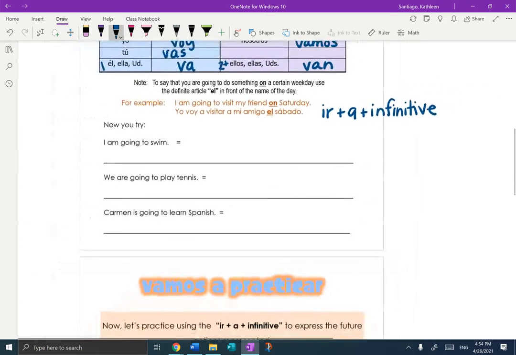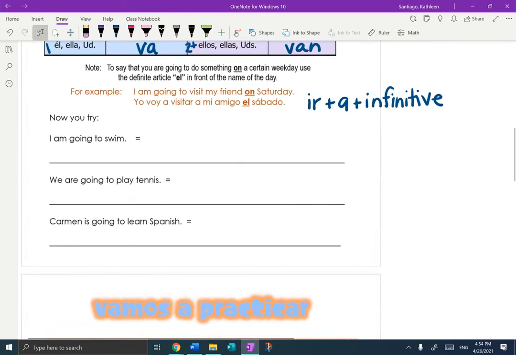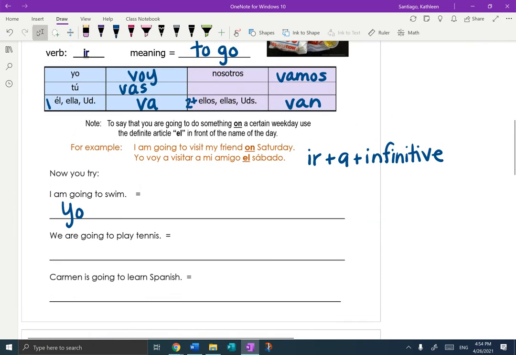So first, let's conjugate ir. So how do I say I? That's right, yo. What's the yo form of ir? Look at the chart. Voy. Now I want to add in that little a. Now I need the infinitive of the action, which here it is to swim. What's the verb to swim? Yo voy a nadar. I am going to swim. And that's it. Yo voy a nadar. Muy bien.